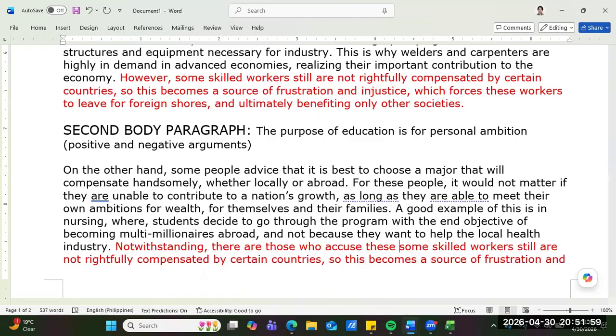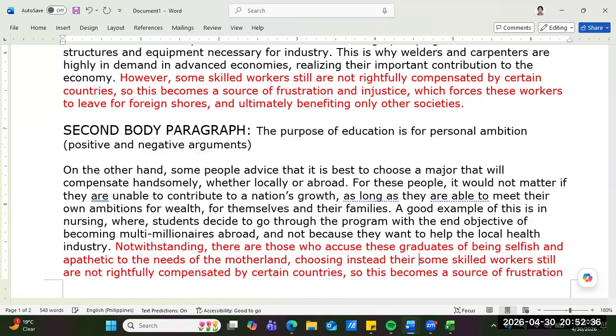Bagkus, right, guys, in Tagalog? Bagkus. There are those who accuse these graduates of being selfish and apathetic to the needs of the motherland, choosing instead their own selfish ambition.